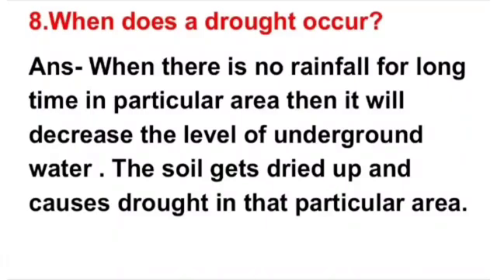Answer is, when there is no rainfall for a long time in a particular area, it will decrease the level of groundwater in that area and the soil gets dried up and causes drought in that particular area. So due to little rainfall, drought will occur.